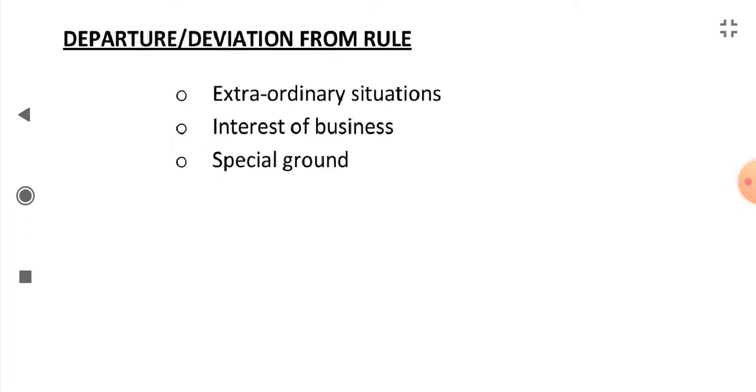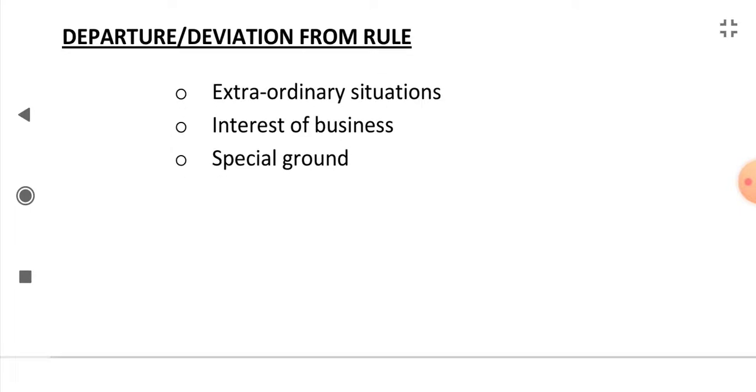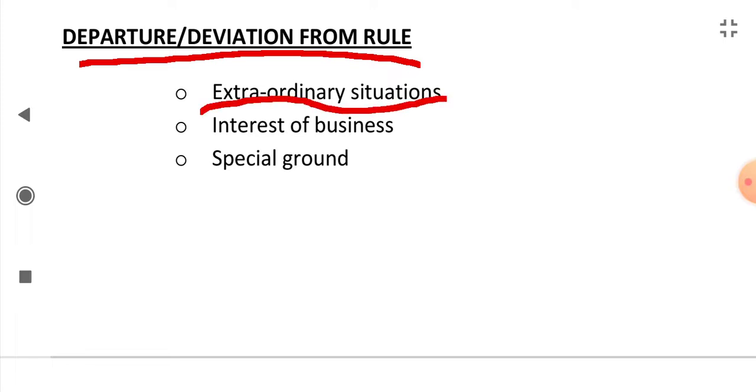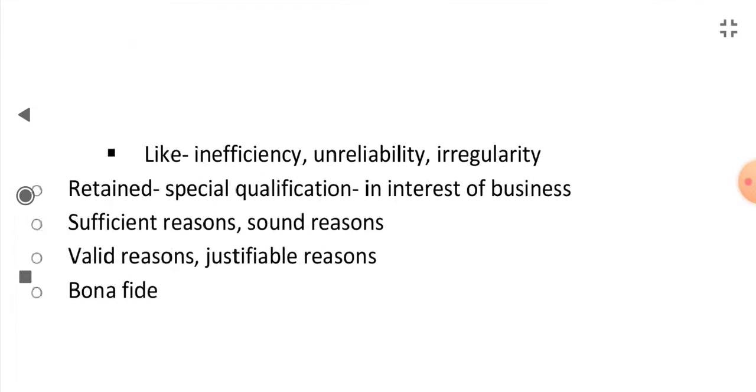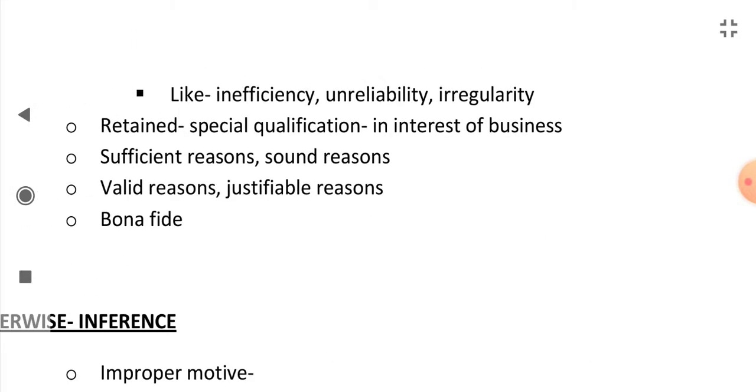There are some conditions or situations where there can be departure or deviation from the rule, where the rule cannot be applied. These are extraordinary situations, when it is in the interest of the business to not apply this rule, or there are special grounds like inefficiency, unreliability, irregularity.